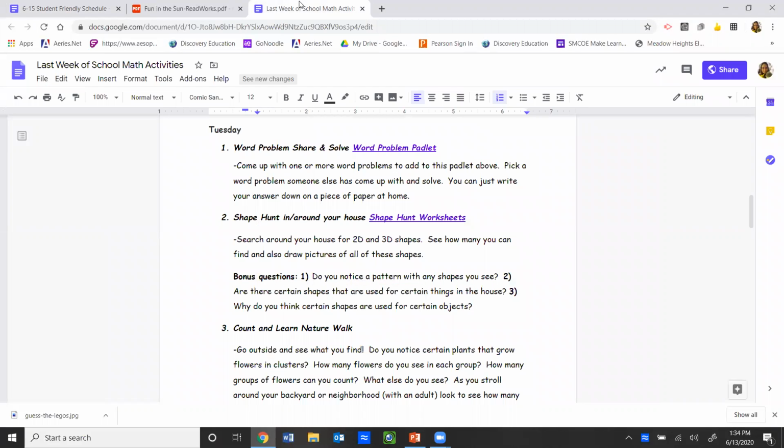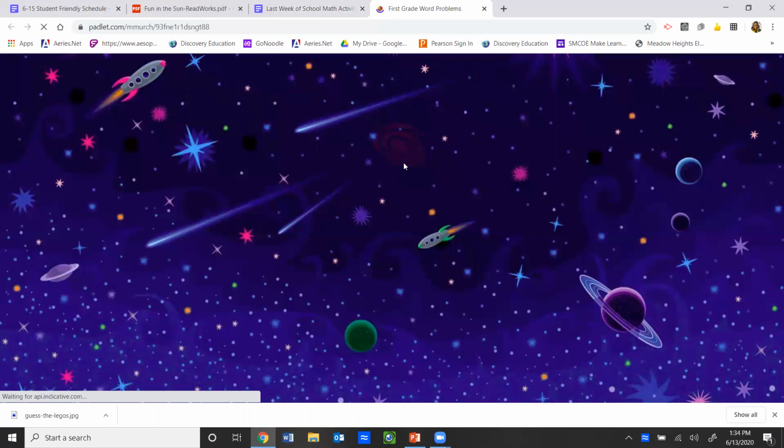Okay, so for the Tuesday problem share and solve, you're going to come up with one or more word problems to add to the Padlet link that you see above. You can even pick a word problem that somebody else has come up with and solve that. You can just write your answer down on a piece of paper at home. You don't need to add your answer to the Padlet because we want everybody to be able to have the opportunity to solve. So I'm going to go ahead and click on this Padlet just so you can see what it looks like.